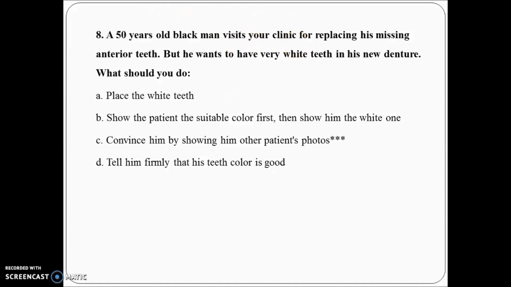Let's see. The question is that a 50-year-old black man visits your clinic for replacing his missing anterior teeth, but he wants very white teeth in his new denture. What should you do? 3 points you have to focus on here. The man is old, he is black, and he wants very white teeth. So you know this will look completely different. It is not possible. Check out the options. Placing the white teeth, you will not do, because it is theoretically and practically wrong. Second, you can show the patient a suitable color first, but like this he will not understand, because he told you he wants very white teeth. Convincing by showing him other patients' photos. Yes, you can do it.